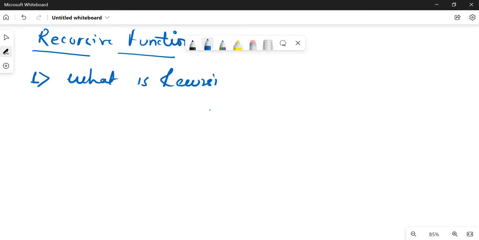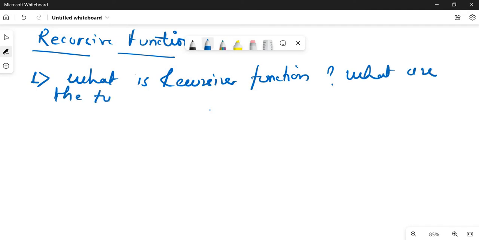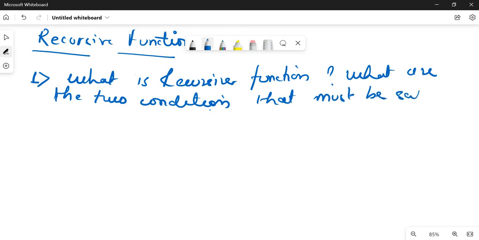What is recursive function and what are the two conditions that must be satisfied for recursion?